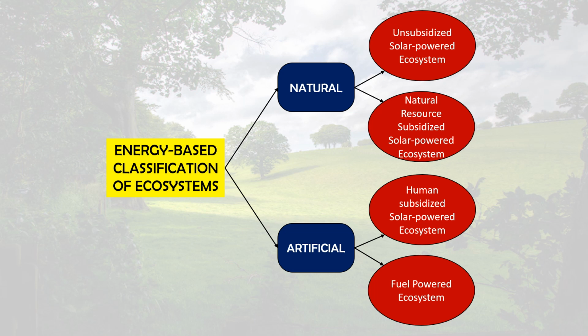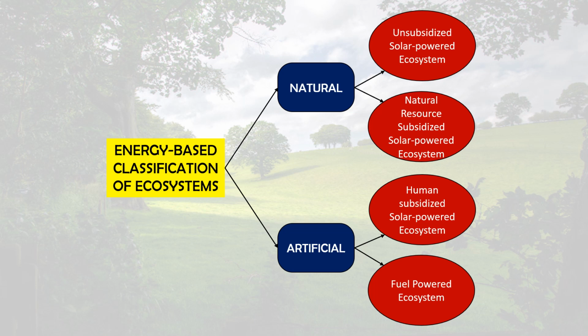So in this, the solar radiation, the sun, gets help from other natural resources like wind or water, so that the organisms can work efficiently in that area.